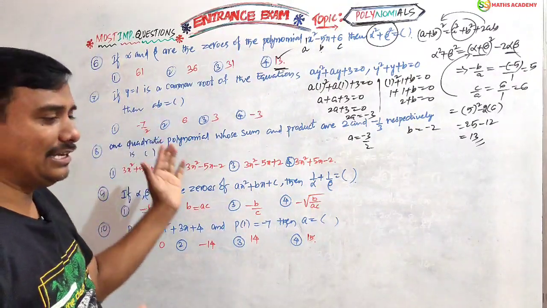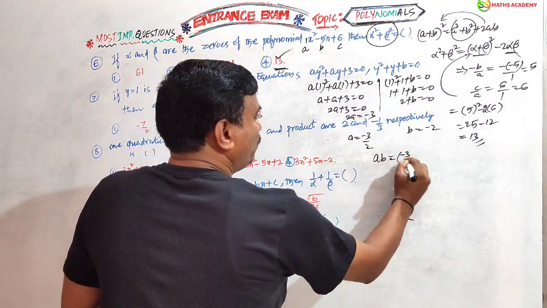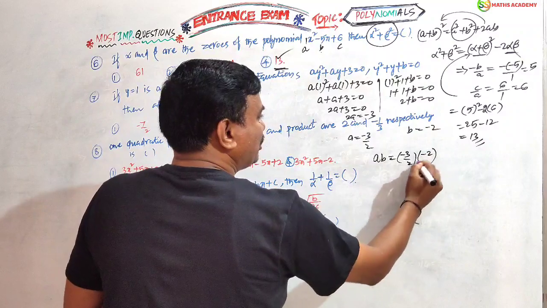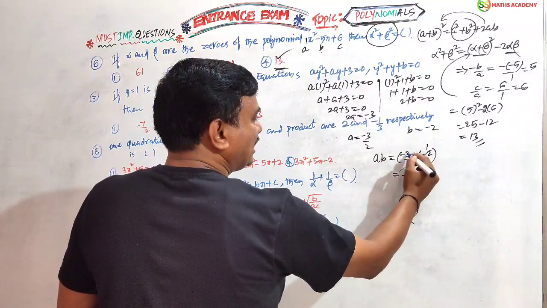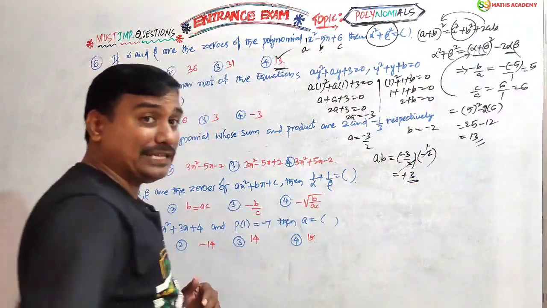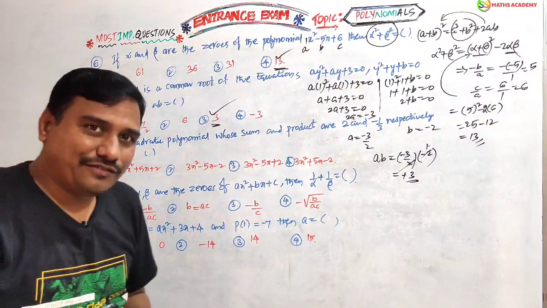But what is asked? a into b, the product. a value is minus 3 by 2, b value is minus 2. The 2s get cancelled. Here minus into minus is plus, and 3 is left, so plus 3. Got it, my dear friends?